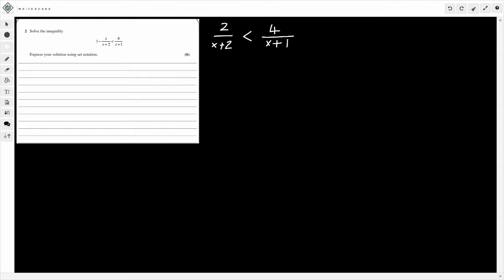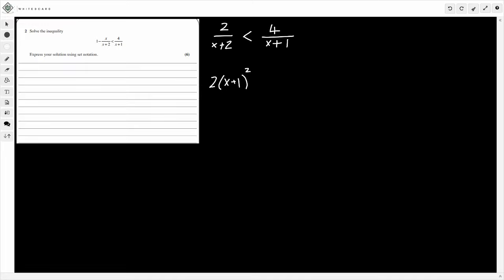So remember, when you're dealing with inequalities where you have x's, it doesn't have to be an x, but a variable on the bottom, when we multiply through now, we need to square the expression. So you need to remember that, and that's because we need to be careful about division by 0 and such. So what you're going to do is times both sides by x plus 2 squared and x plus 1 squared. But if I times this side, for example, by x plus 2 squared, one of the x plus 2's is going to cancel, right? The 1 on the numerator would cancel with the denominator, so I just get left with 1 in the numerator. So I'd get 2 lots of x plus 1 squared.